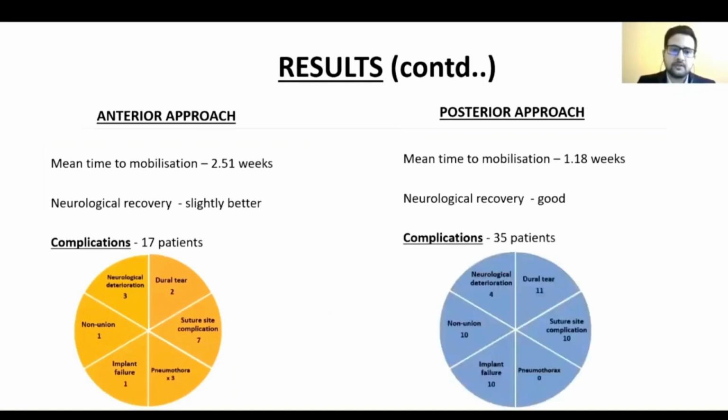The complications: there were 17 complications in anterior approach, of which there were 2 dural tear, 7 suture site complications, 3 pneumothorax, 1 implant failure and non-union, and 3 neurological deterioration. As compared to 35 complications in posterior approach, where there were 11 dural tear, 10 suture site complications, 10 implant failure and non-union, and 4 with neurological deterioration.